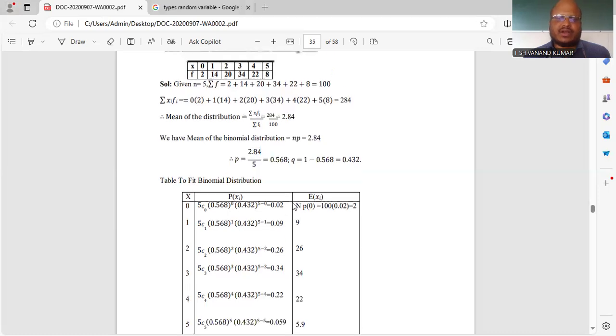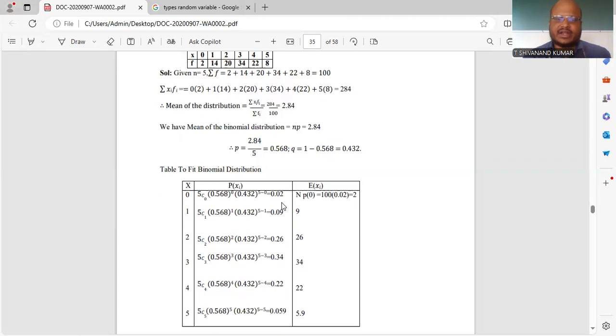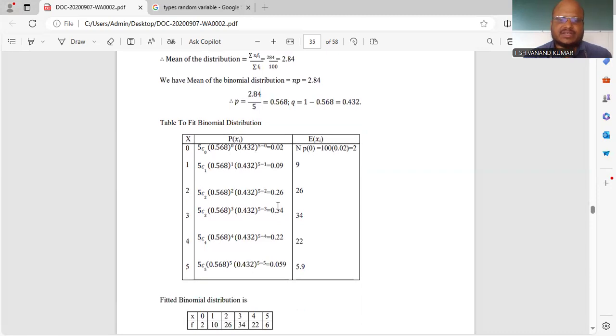After that, you have to take each and every value. So x is equal to 0, x is equal to 1, and so on, you have to take the values and fit them. Here is how to do this. First x is equal to 0, nC0 p power 0, q power n minus 0, that is nothing but 0.02.